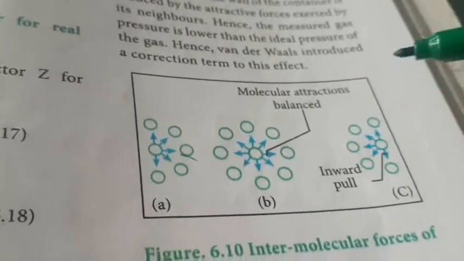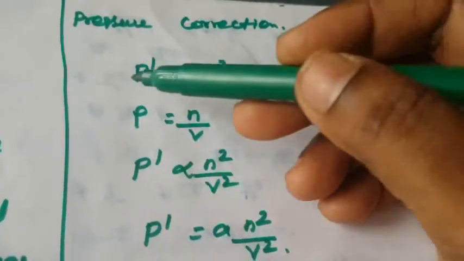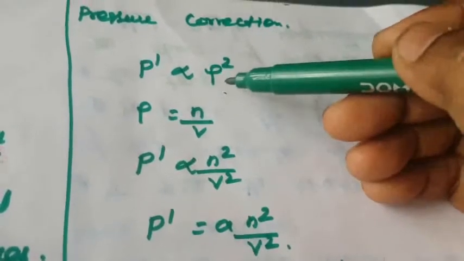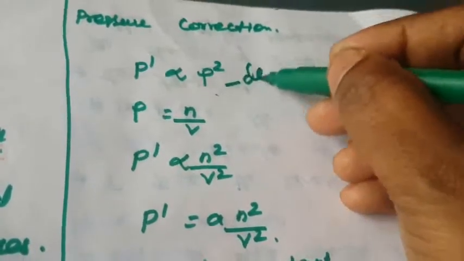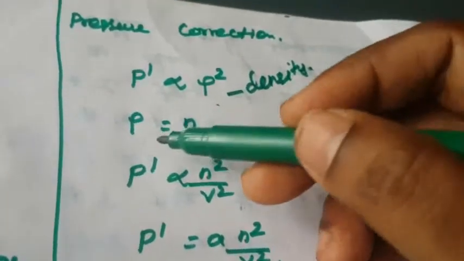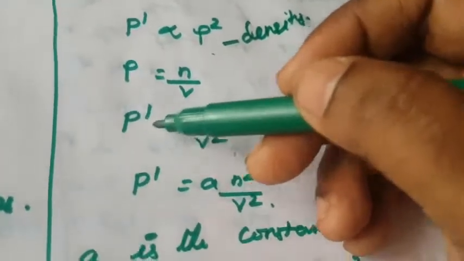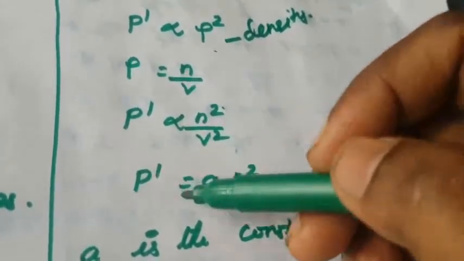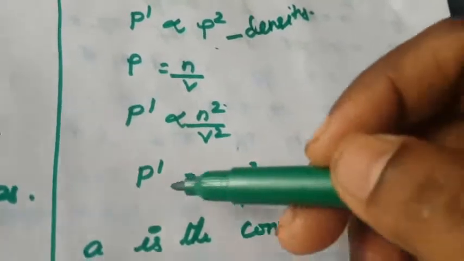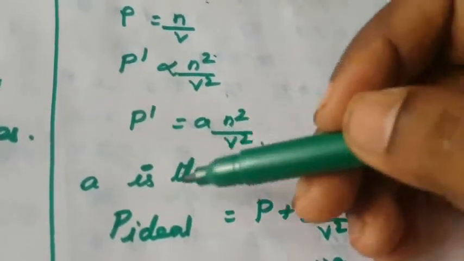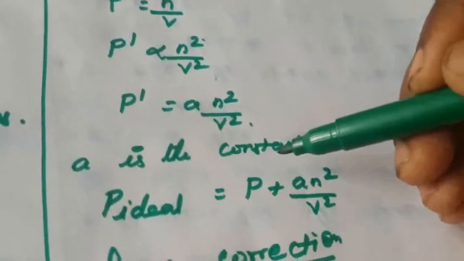So Van der Waals introduced the correction term. How is it corrected? Here the correction factor is P dash. The pressure correction is directly proportional to density squared. What is rho? Rho means density. Rho is n by V, the number of moles per volume. Now substitute here, P dash is proportional to n square by V square. Now introducing the constant a, P dash is equal to a n square by V square. Here a is the Van der Waals constant.